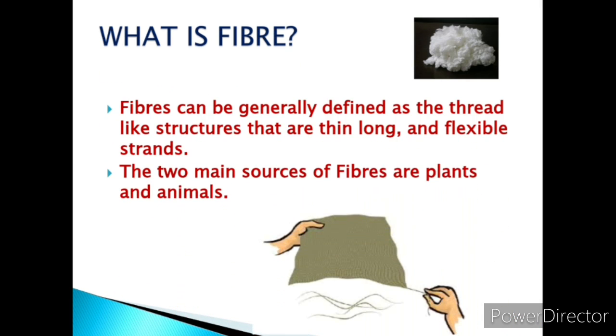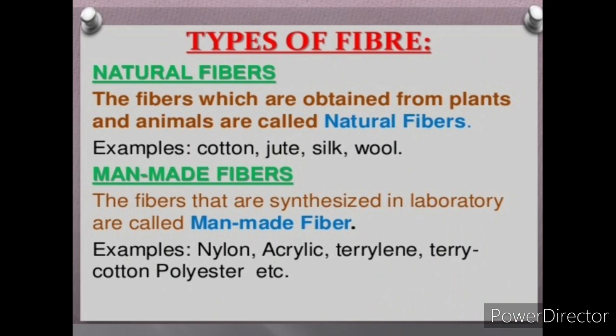What is fiber? Fibers can be generally defined as the thread-like structures that are thin, long, and flexible strands. Basically, the fibers are obtained from animals as well as plants. There are two types of fibers. First of all, natural fibers and man-made fibers.